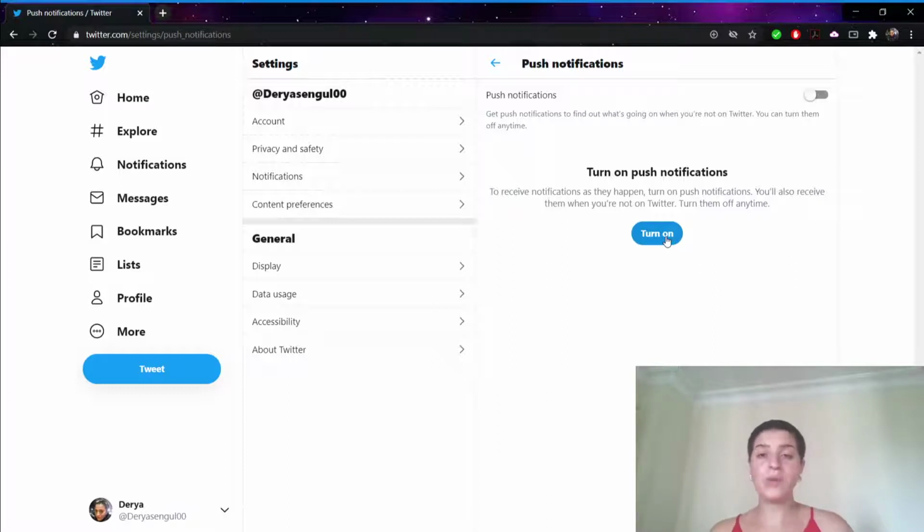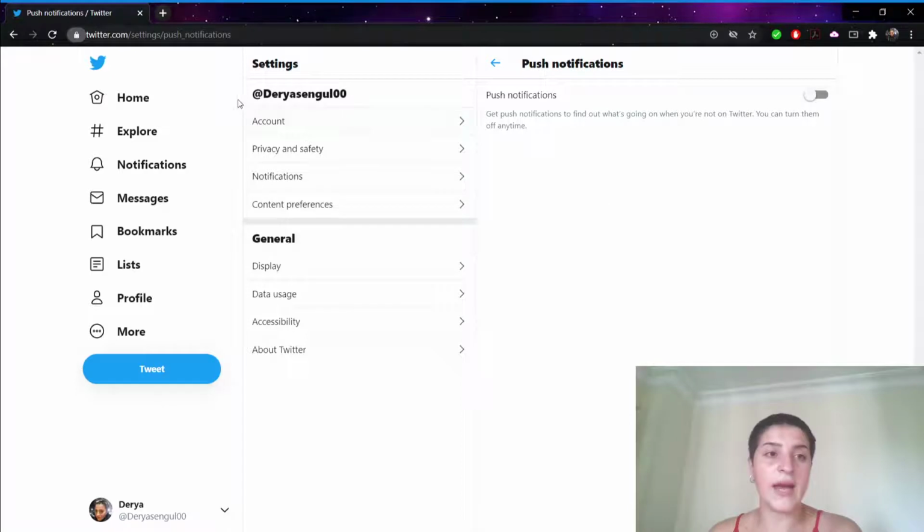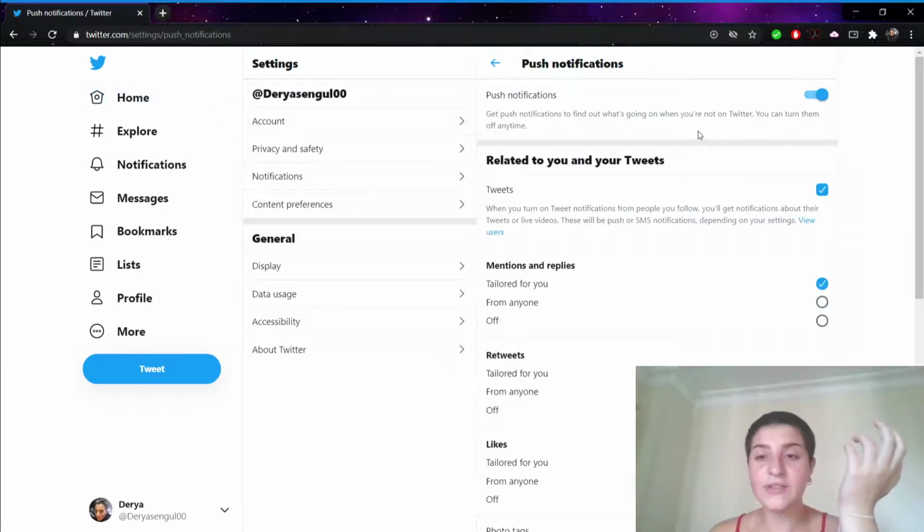There's something you should know: this only works for this computer. If you use another computer, you have to do this setting again. So I'm going to turn it on right now, and I'm getting this prompt, and I want to say allow because I want to have my notifications. And as you can see, now I have it on.